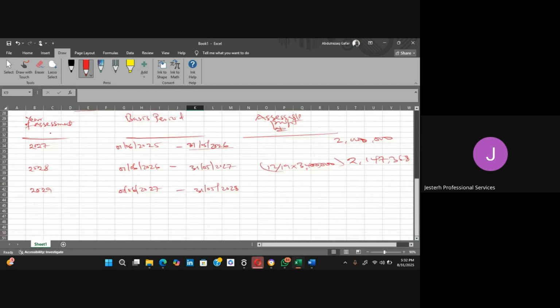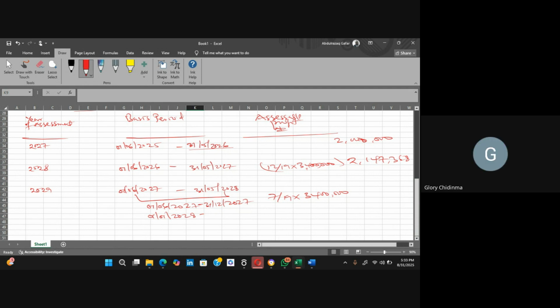It is 7 months, so we are going to say that we have 1/6/2027 to 31/12/2027. So that one will give us what? 7 divided by 19 times 3.4. And then the second one will now be 1/1/2028